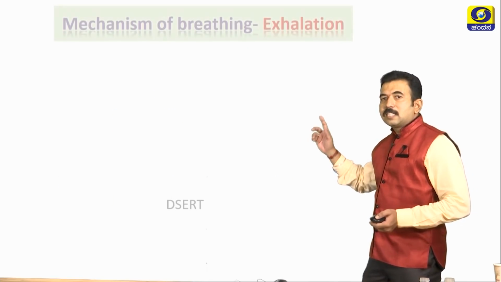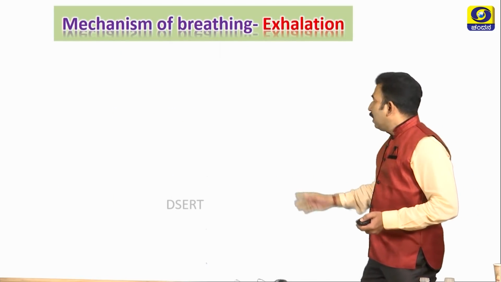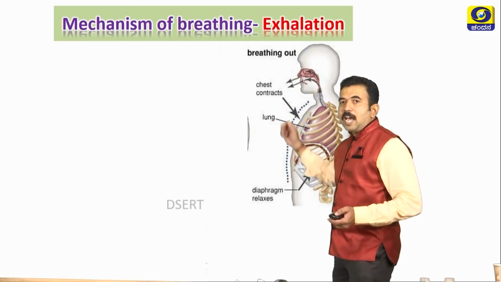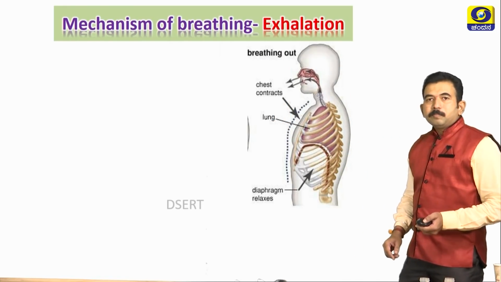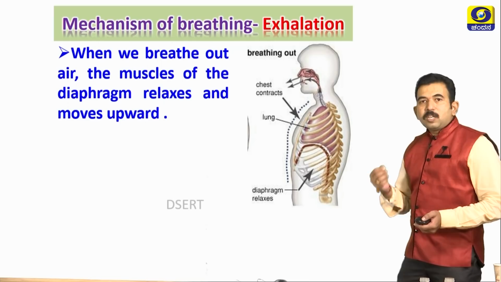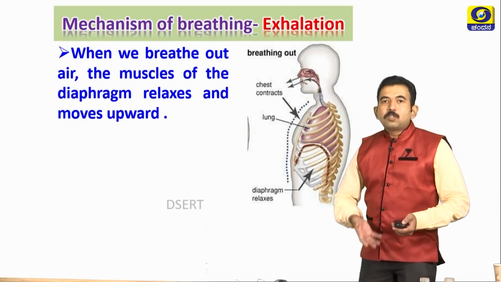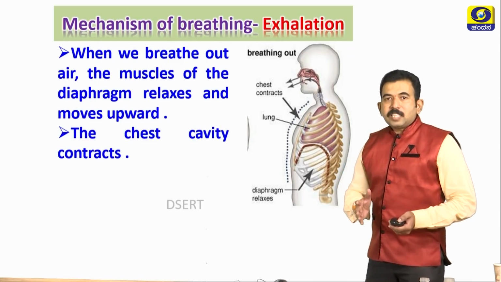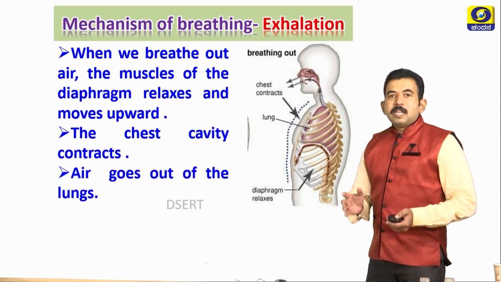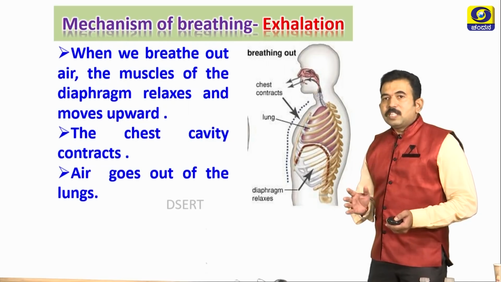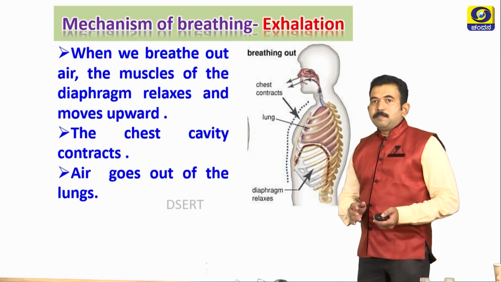Next, let us study the second mechanism of breathing, that is exhalation. Observe this diagram. When we breathe out air, the muscles of the diaphragm relax and move upward. The chest cavity contracts, and the air, which is rich in carbon dioxide, goes out of the lungs.